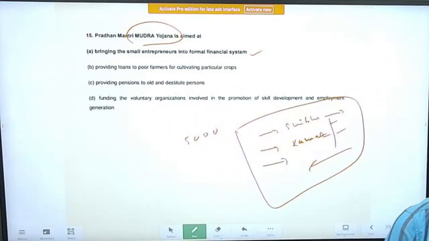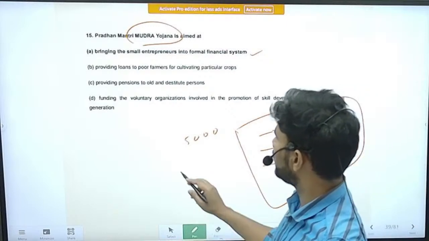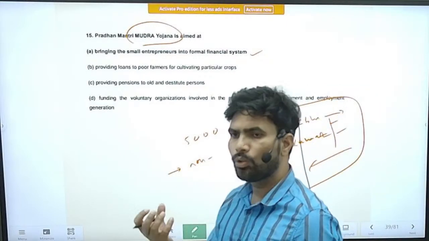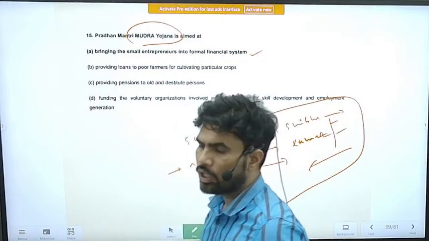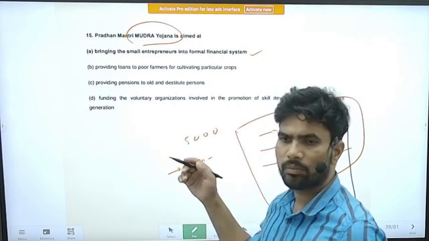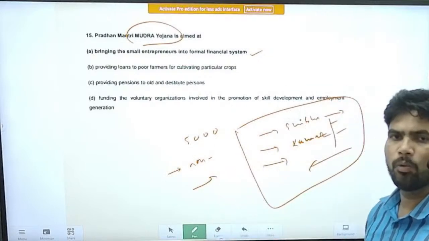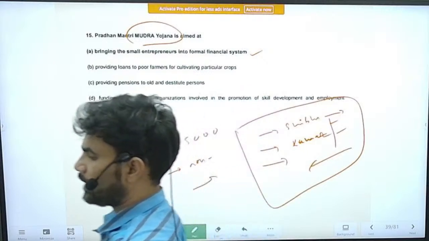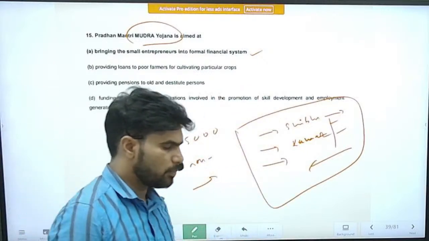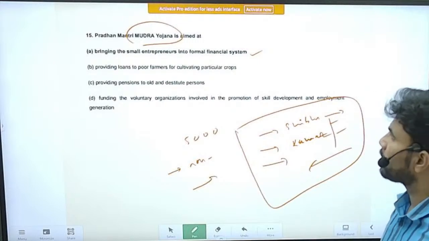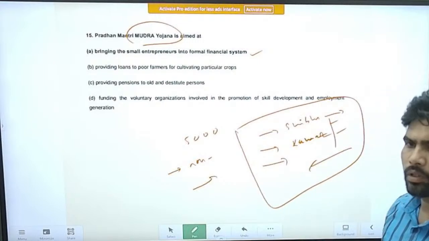Basically these loans are non-guaranteed loans, so no guarantee is there against these loans. Raghuram Rajan expressed his concern once he demitted the office of RBI governor. Right. So try to know more about this scheme also.